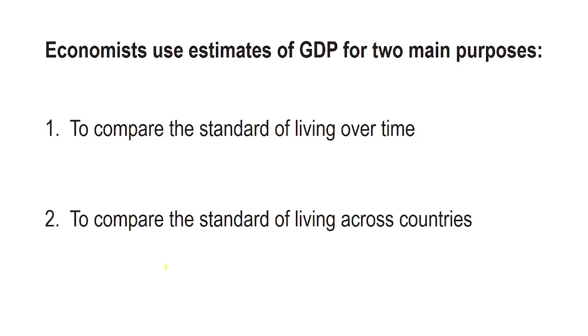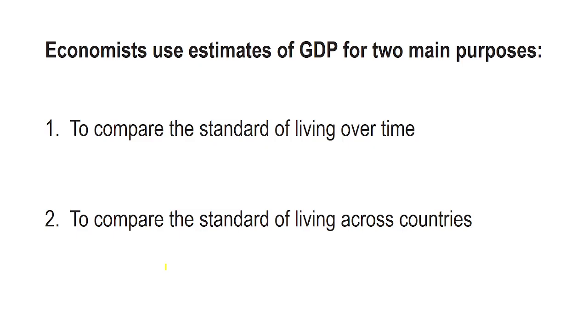Economists generally rely on estimates of GDP for two main reasons. Let's discuss them. First, to compare the standard of living over time. One of the key uses of GDP is to measure how a country's standard of living changes over time.